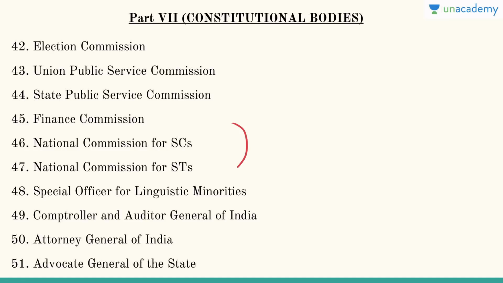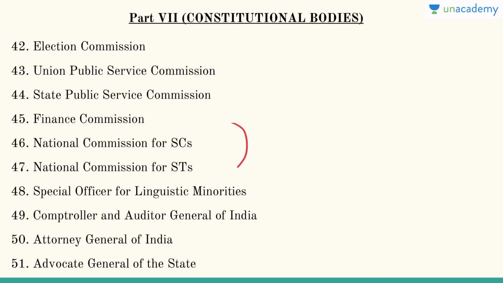Obviously you know that the Planning Commission is defunct now, and the Finance Commission is the actual constitutional body. Then the Special Officer for Linguistic Minorities. Many people don't know that such a post exists in India.